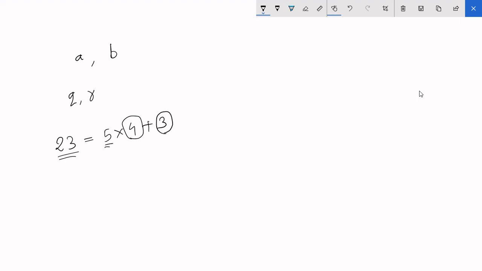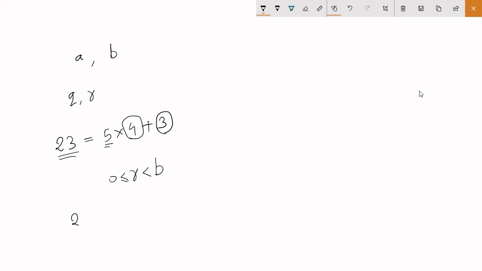And the other point was that the remainder is greater than or equal to 0, but also less than b. This is pretty obvious, because if the remainder was ever greater than b, then you can get more than one combination of it. That is, it won't be unique.